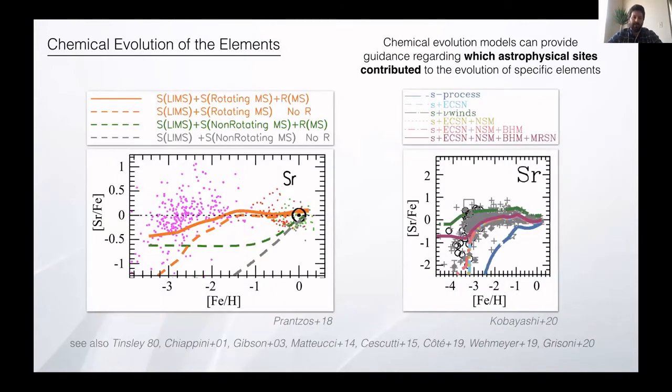So now I will jump to chemical evolution models. Those are extremely useful because they allow us to test the contribution of different astrophysical sites. Those are two examples. For example, to reproduce the evolution of strontium, you can ask what happens if I just add the s-process from low and intermediate mass stars? What's happening if I add an r-process component? What's happening if stars are rotating? If I add neutrino-driven wind, and so on. So they are really good at trying to unravel the different astrophysical sites that could have contributed to the evolution of a particular element.